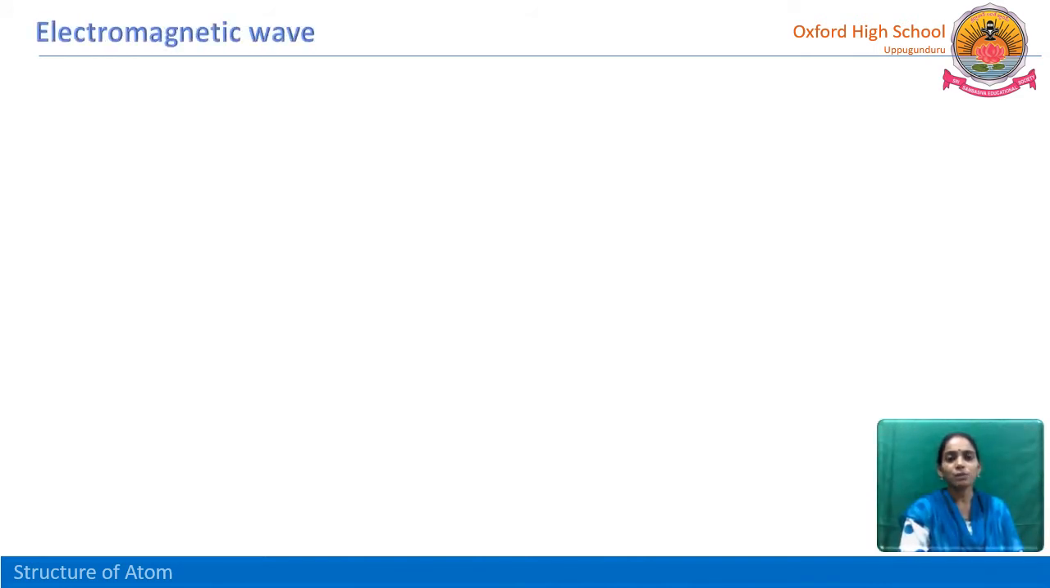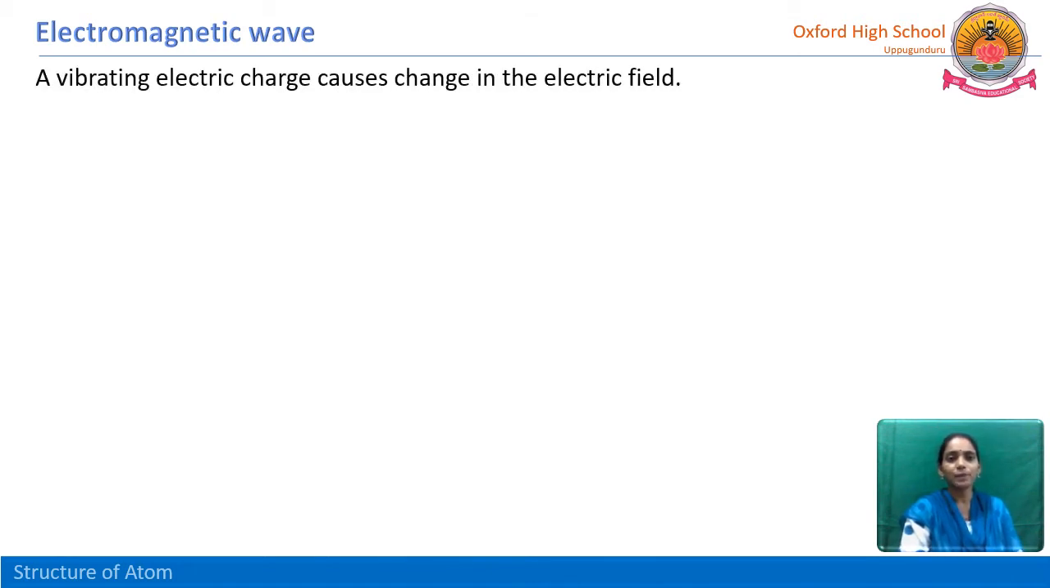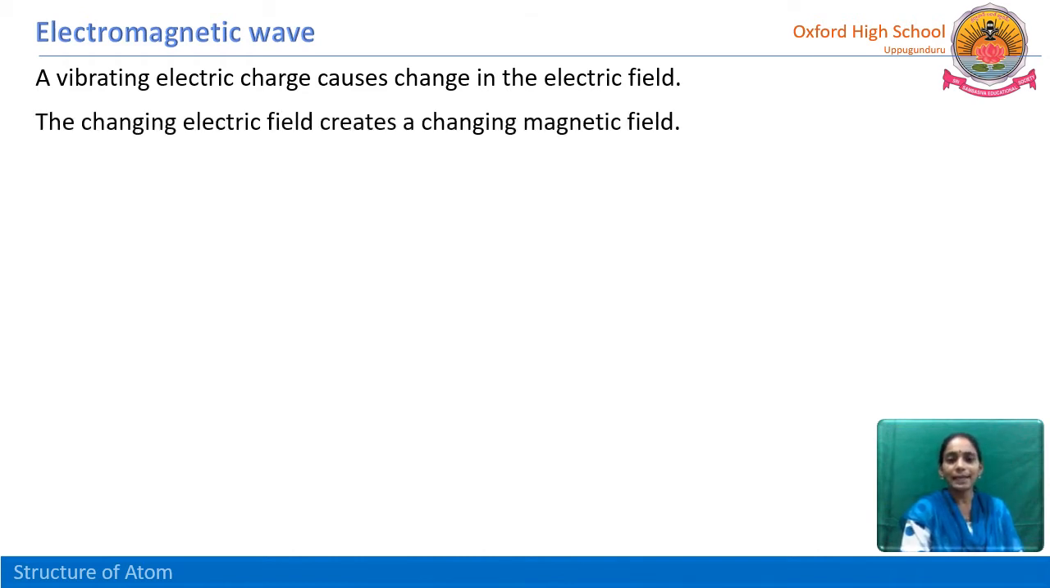Just now we have seen what an electromagnetic wave is. Vibrating in the electric field creates the electromagnetic wave. A vibrating electric charge causes a change in the electric field. So the change in the electric field creates a changing magnetic field.